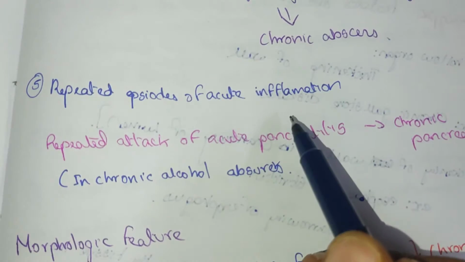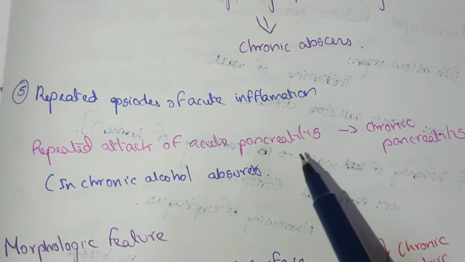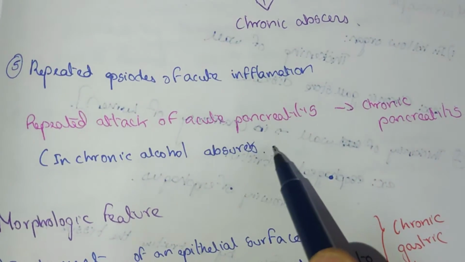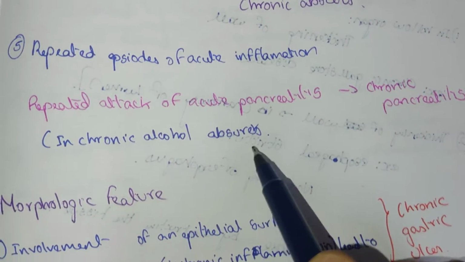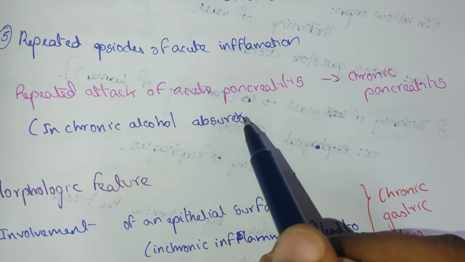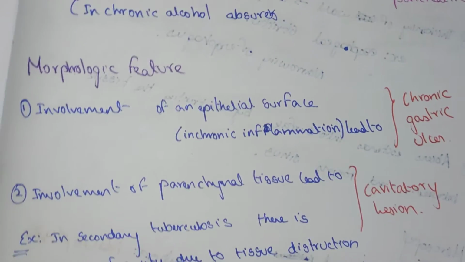Repeated episodes of acute inflammation. Repeated attacks of acute pancreatitis lead to chronic pancreatitis. When there are repeated attacks of acute pancreatitis in chronic alcohol abusers, when there is a chronic alcohol drinker, there are repeated attacks in the pancreas, so it leads to chronic pancreatitis.